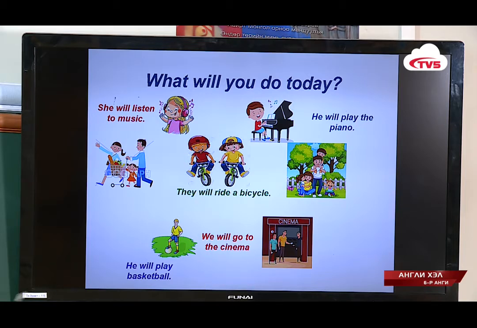What will they do? What will we do? We will go to the cinema. What will they do? My family will go to the picnic. What will my parents and I do? My parents and I will go shopping.